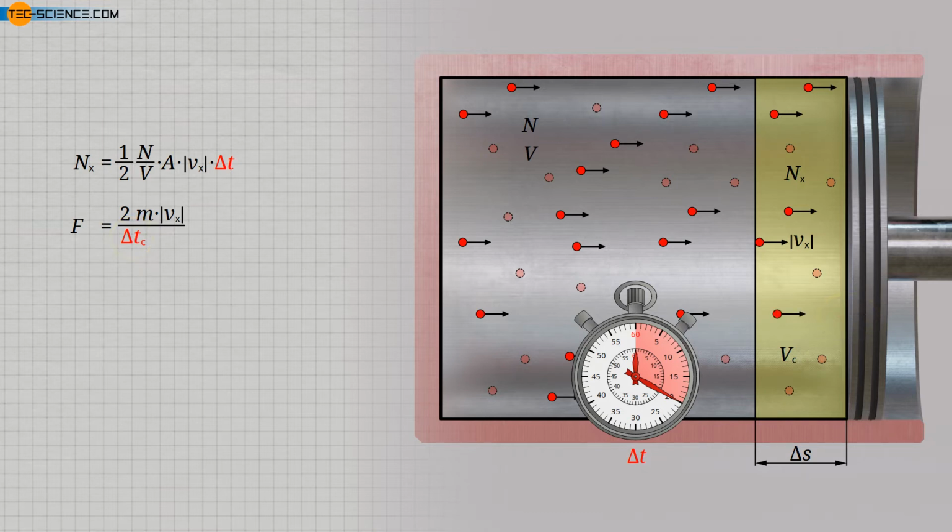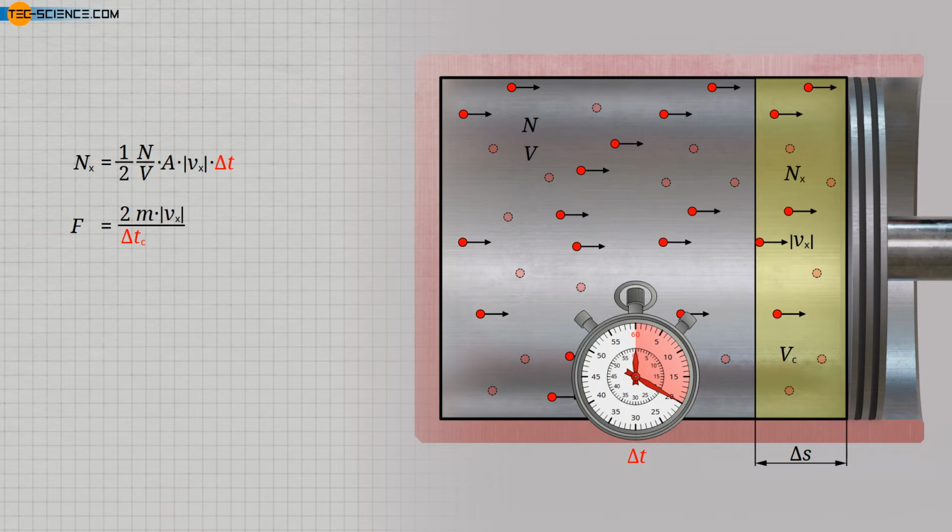But now comes a crucial point. If we consider the gas as a kind of coherent mass, a so-called continuum, then within the time period delta t, the total number of molecules Nx in the collision volume will have changed their momentum exactly once each by the given amount. Thus, if we consider the total impulse of all molecules in the collision volume and therefore the total force that these molecules exert on the piston, then both times are indeed identical.